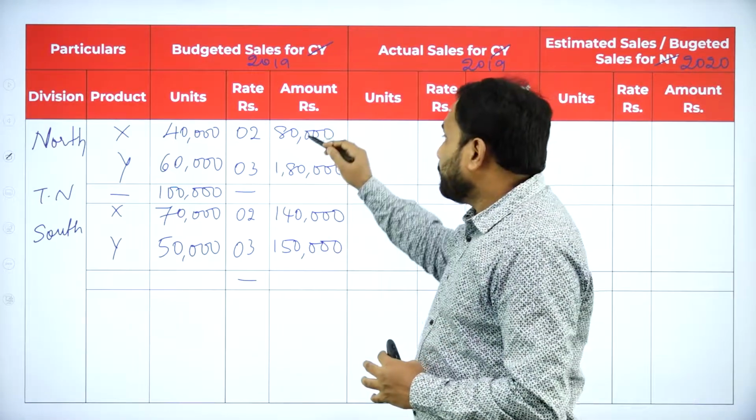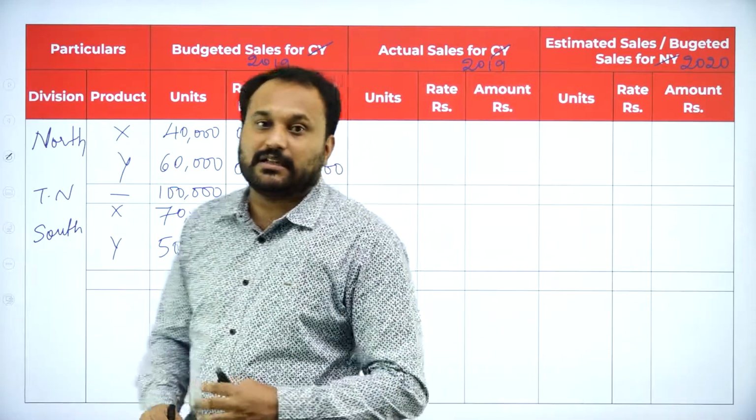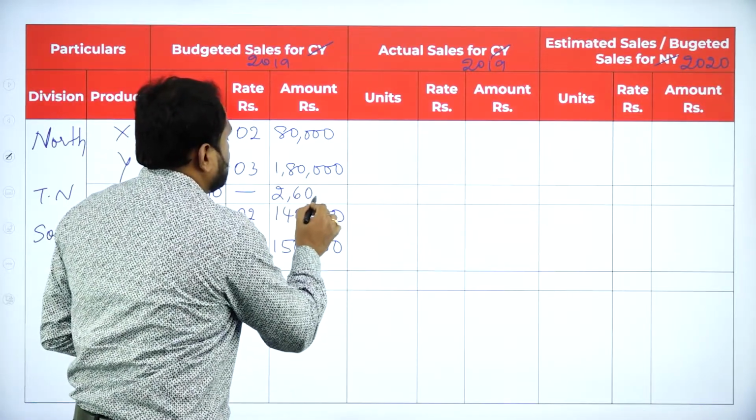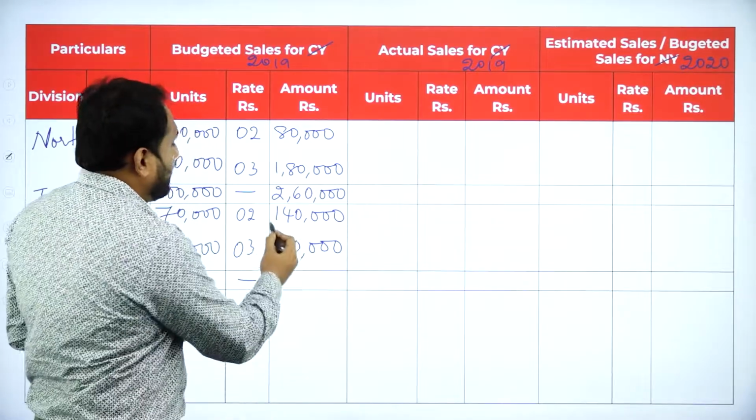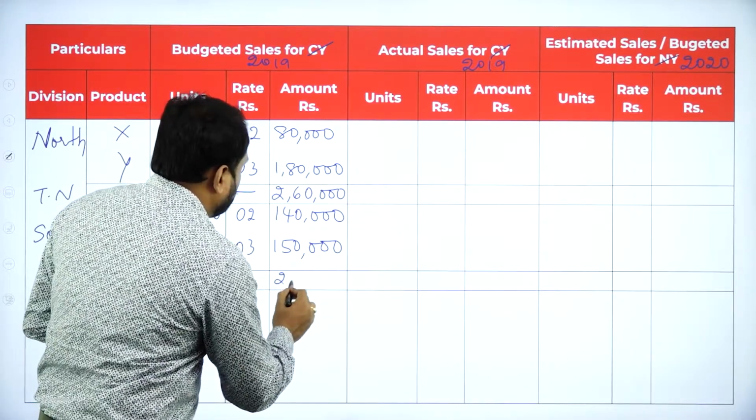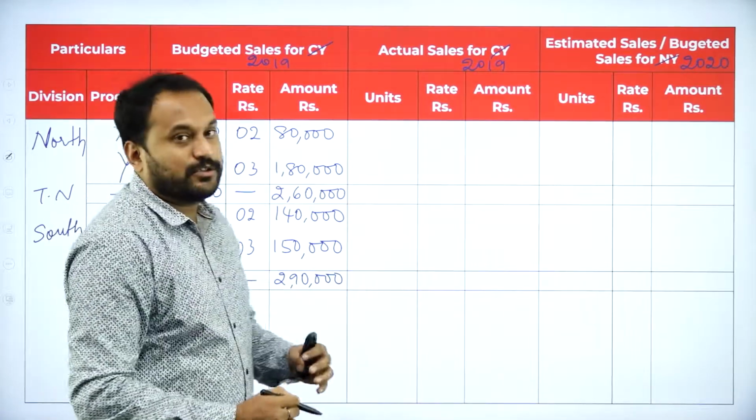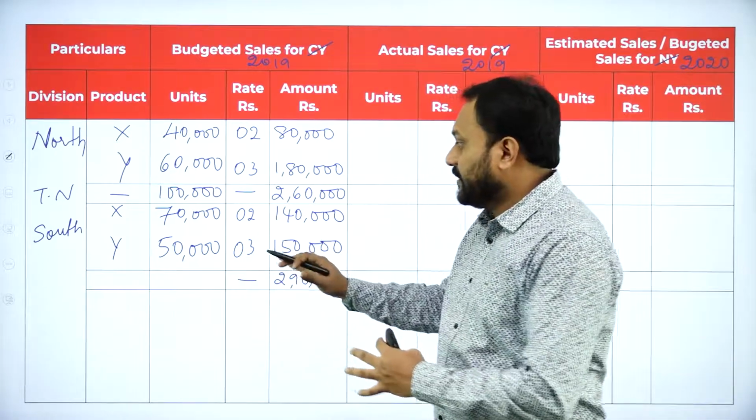You got this? Now 80,000 plus 1,80,000 is 2,60,000. Now you will be writing here 2,60,000 rupees. Now the same way here, if you calculate 1,40,000 and 1,50,000, it is 2,90,000. I want you people to use your calculator because I don't want anyone to make a mistake.